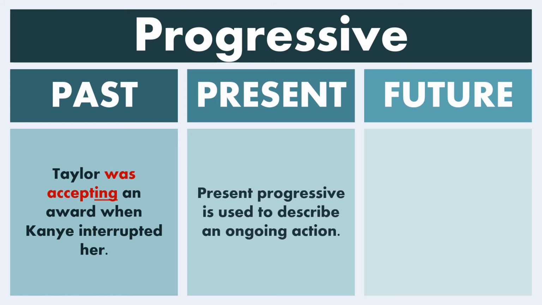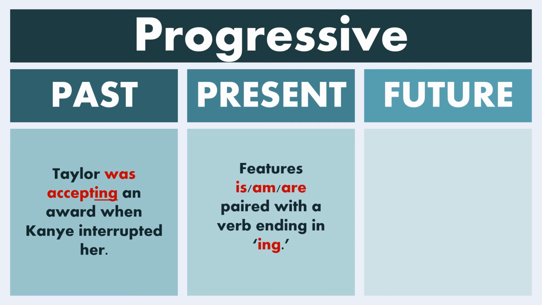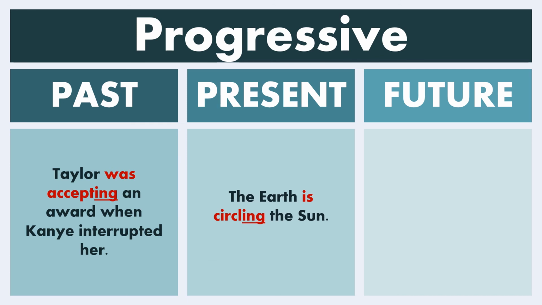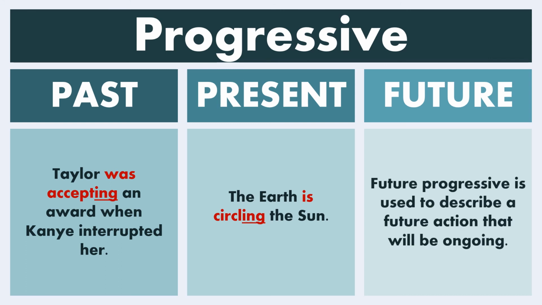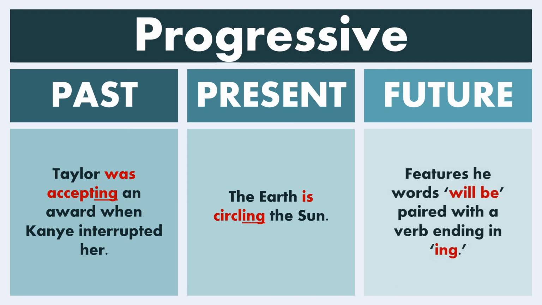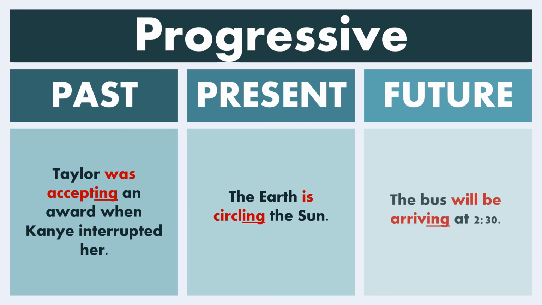Present tense, the present progressive is used to describe an ongoing action, something that is happening in this very moment. It features is, am, or are, and those will be paired with the verb ending in ing. The earth is circling the sun. So that is going on at this moment. And in the future progressive, we're talking about a future action that will be ongoing. In this context, we'll have will be, and they'll be paired with the progressive form of the verb ing. Example, the bus will be arriving at 2:30.